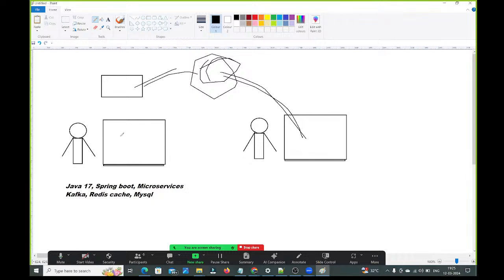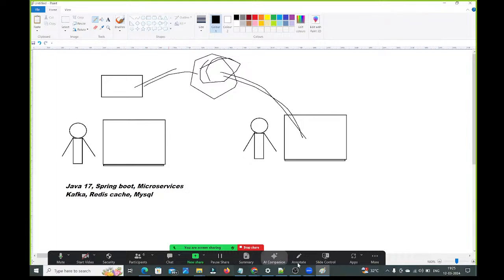If you don't have Docker, in each and every environment, on each and every machine, you need to set up manually, and who will take that headache? So if you want to manage the application in multiple servers and multiple environments, then we need to go for this Docker containerization concept. By using Docker, we are creating the containers.